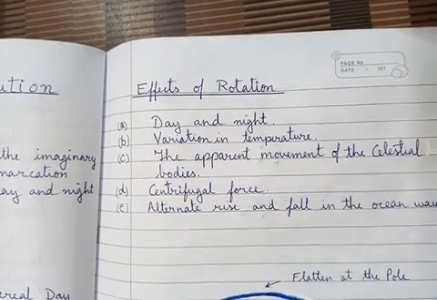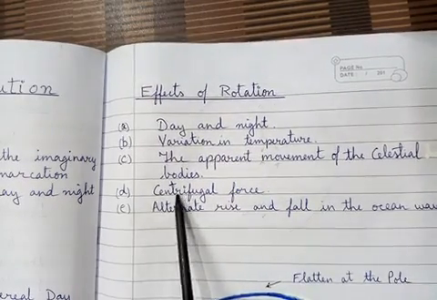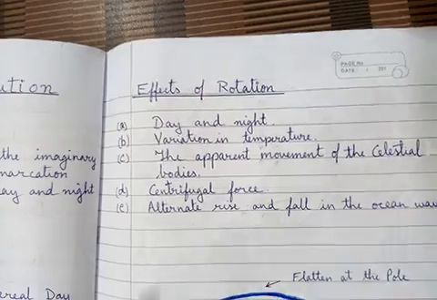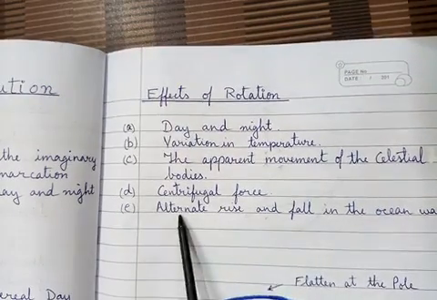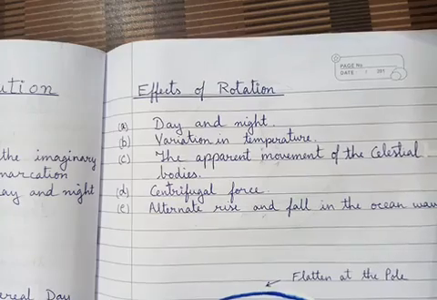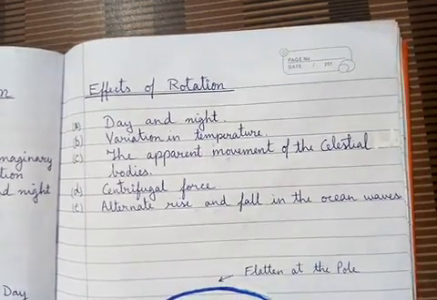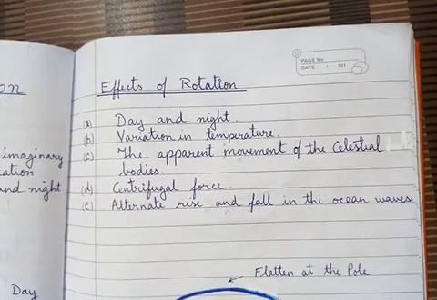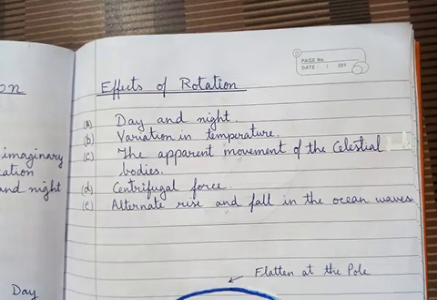Well, next point, I have already explained the centrifugal force. Then the fifth is the alternate rise and fall in the ocean waves. All of you know about the tides. You can find the high tide, when the water level rises up, and sometimes the water level drops down. Why does it occur?